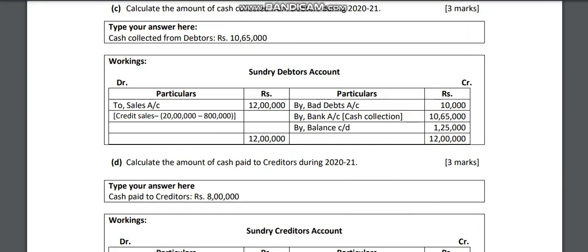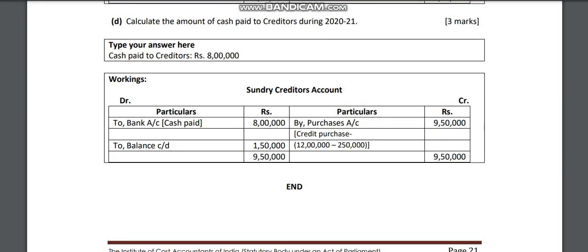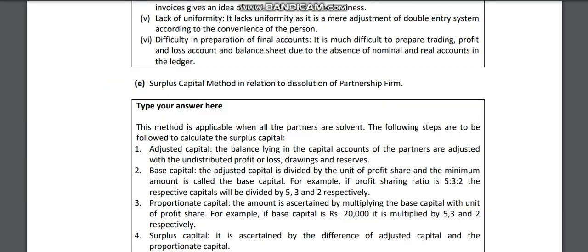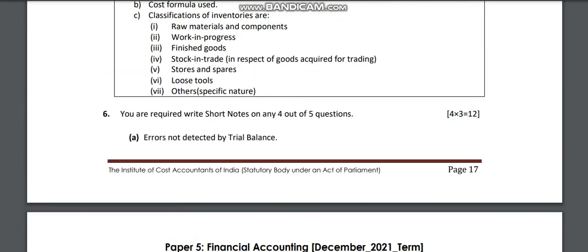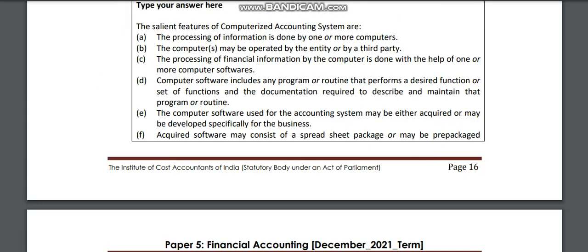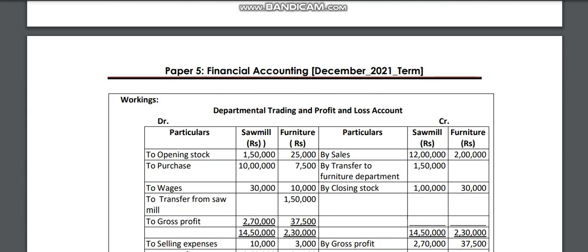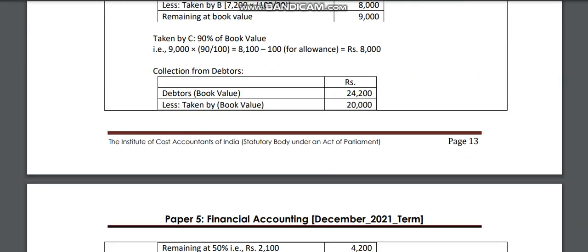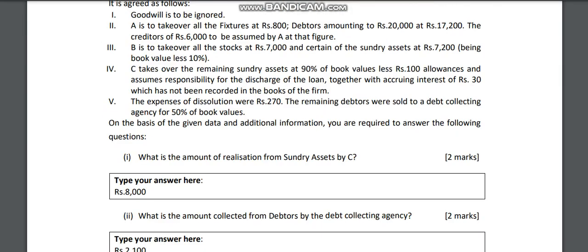Such kind of big questions you have to try, you have to practice on your own. So this is it guys, this is Financial Accounting. Again I will come with Law, Tax and Costing, how they are asking, because Law obviously is theory, so we have to check how to answer that.